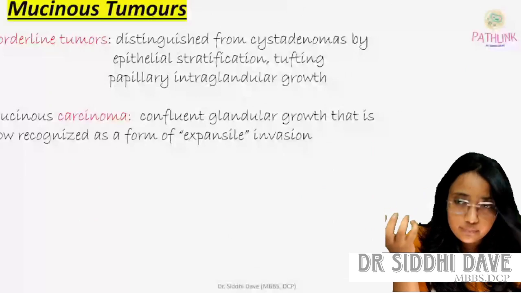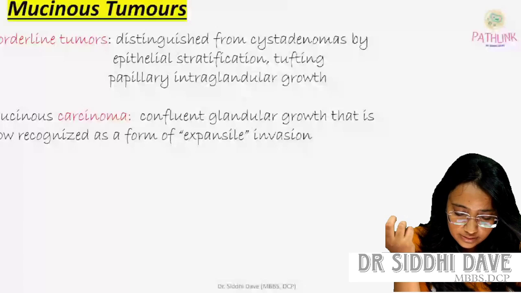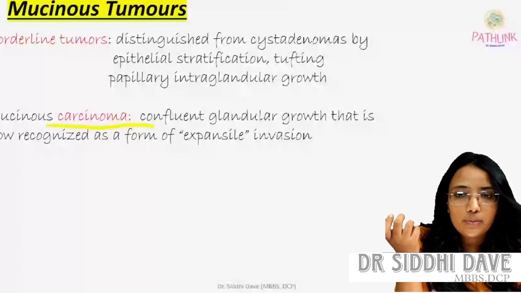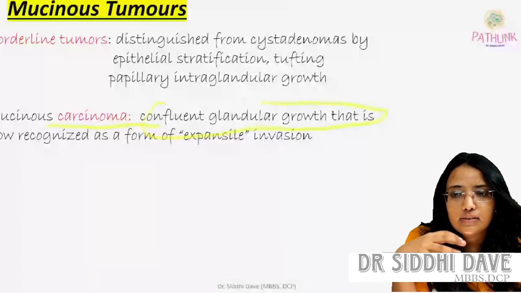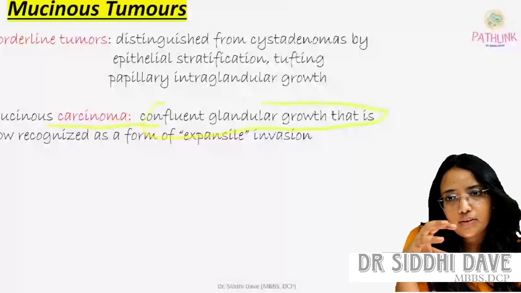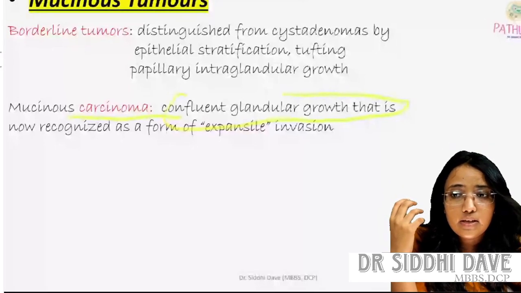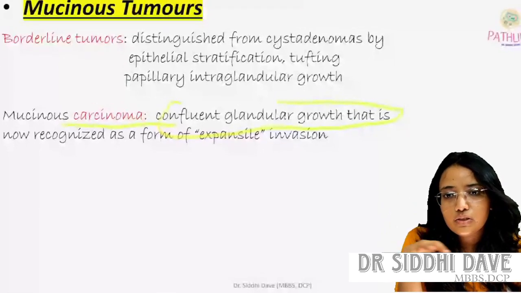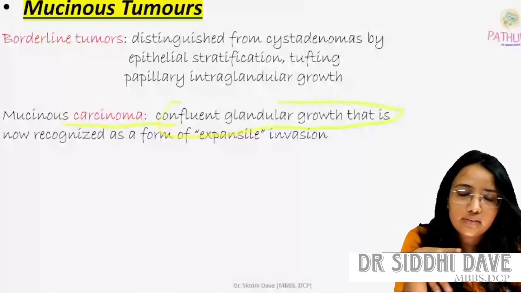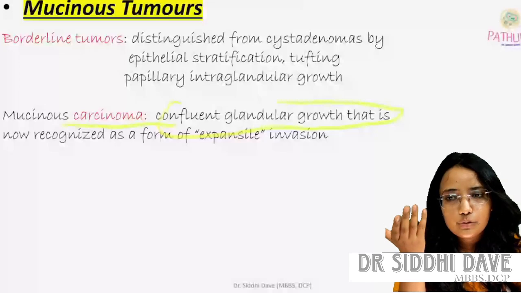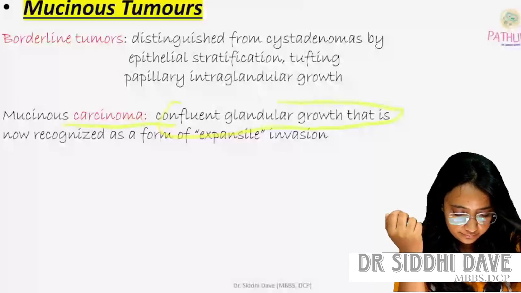Then mucinous carcinoma. Mucinous carcinoma has a confluent glandular pattern that we can recognize as invasion. For labeling a tumor as mucinous carcinoma, we have to search for the invasion part. Then we can label it as mucinous carcinoma.